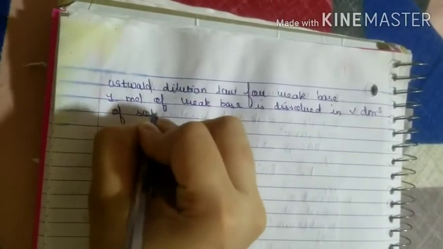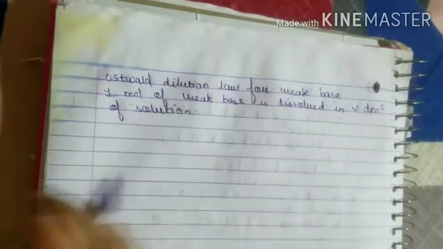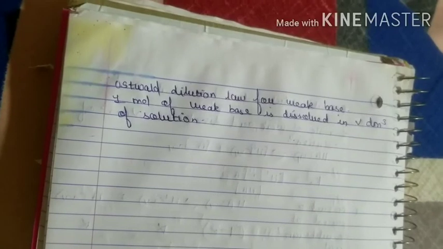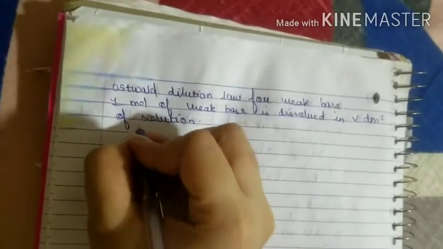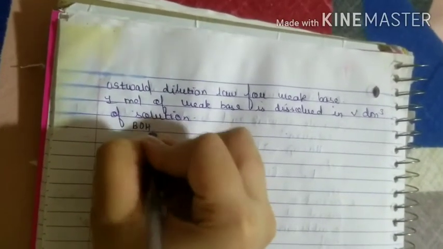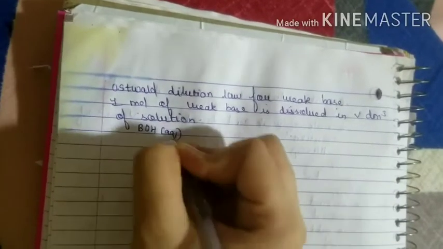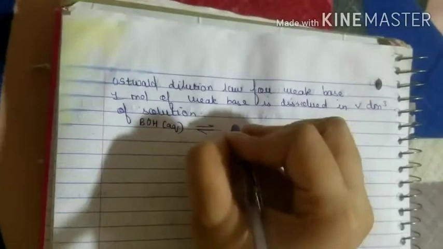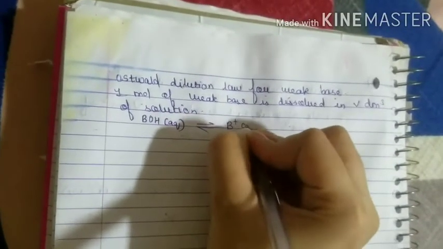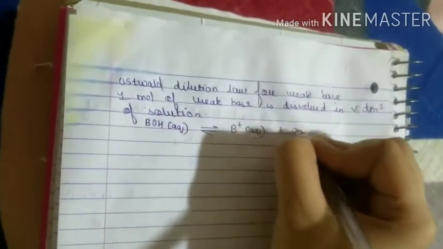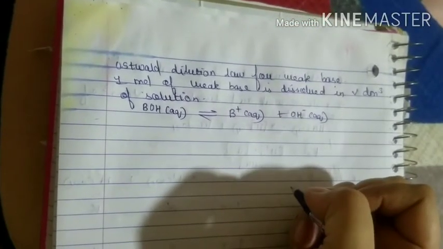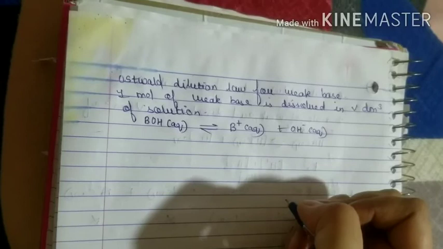Then after that we have to consider a general formula representing a weak base, that is BOH. I'm mentioning aqueous here because of course the base should be in water. So how is it going to dissociate? B plus and OH minus, right? After that we have to write the base dissociation constant.